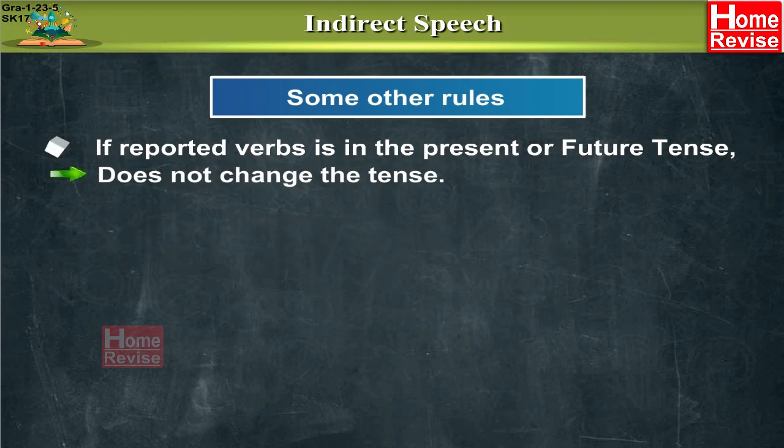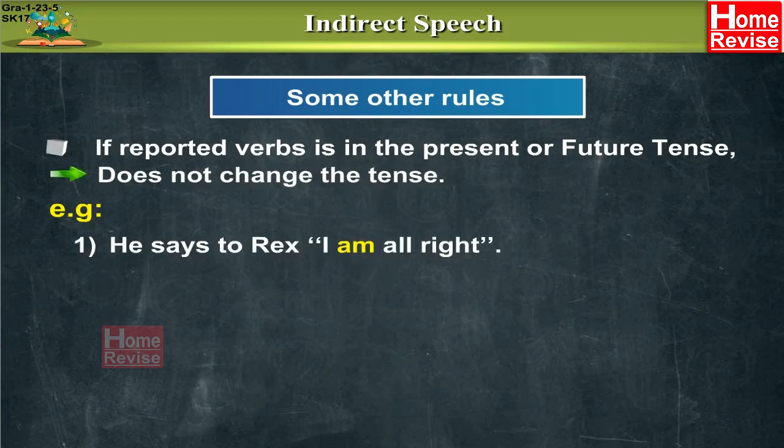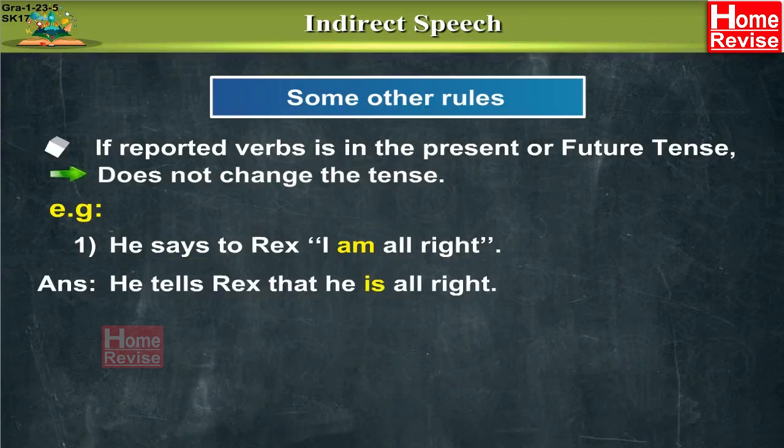Let's understand it better with an example. He says to Rex, "I'm all right." Here, says is the present tense verb. It is the reporting verb which is in the present tense. We are going to replace it with tells. So, he tells Rex that he is all right. Since the reporting verb is in the present tense, we have not made any changes in the tense in the inverted commas.